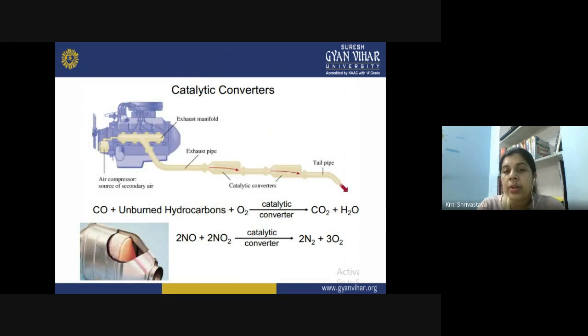Now, we also talk about the catalytic converters in the exhaust system of vehicles. They are heterogeneous catalysts. If you have unburned hydrocarbons in the exhaust, then they are catalytically converted into carbon dioxide and water.